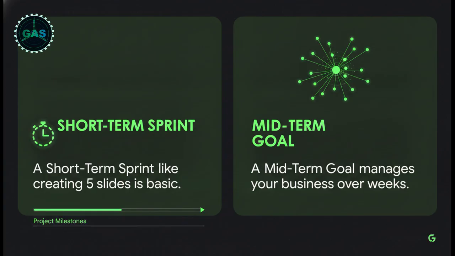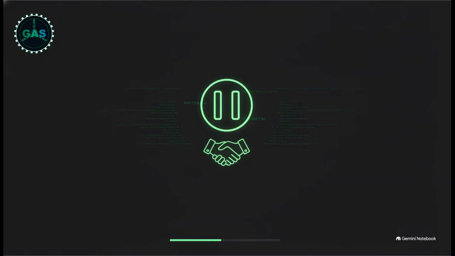But a midterm goal, what we like to call a Chief Wiggum goal, looks more like launch an email course and get 500 signups in 4 weeks. This requires the goal to survive across multiple loops, multiple sessions, and multiple days. The agent actually has to research the course topic, build the opt-in engine, draft the emails, and then deploy the whole campaign.